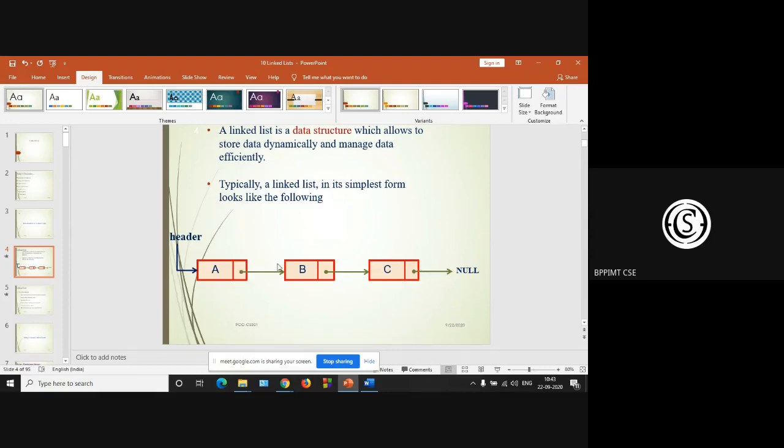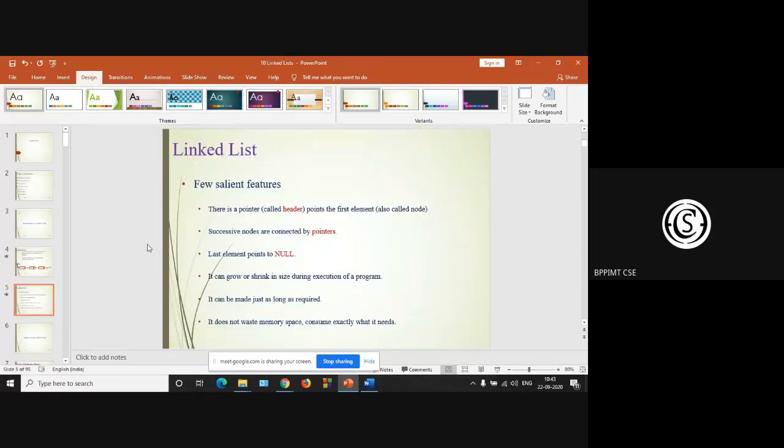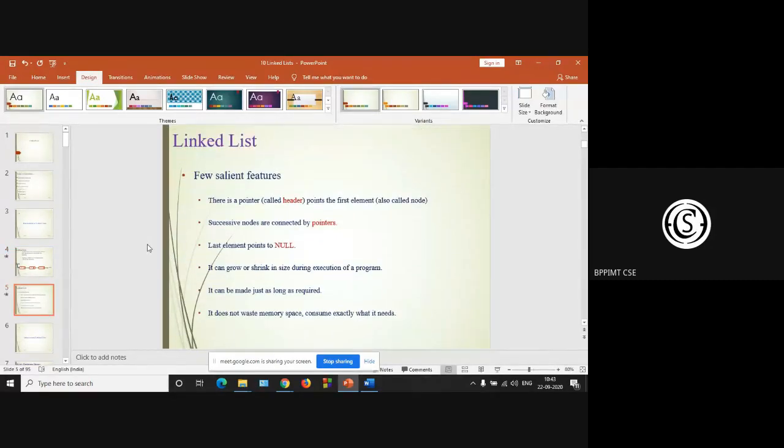Here in the intermediate node, the B node, the second node, the pointer part, the next part, holds a pointer. This pointer points to the address of the third node. Here this is the last node, the C node. And incidentally, the last node's pointer is always null.